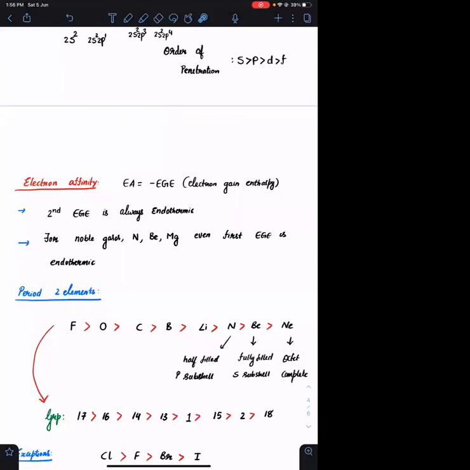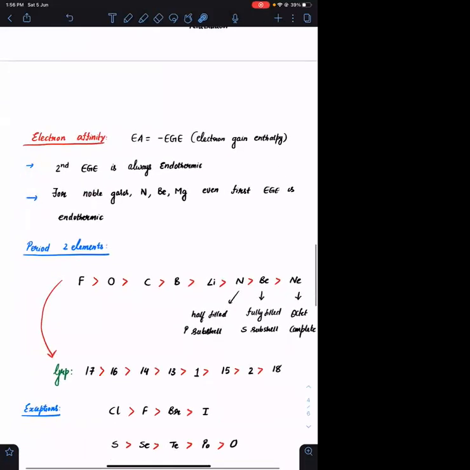Agreed? Okay. If you are adding the second electron, after adding the first electron, the atom has converted into negatively charged species. If the atom has converted into negatively charged species, giving it one more electron will be a repulsive process. Agreed? It is negatively charged, and I am giving one more electron, so there will be repulsive forces between the negative charges.